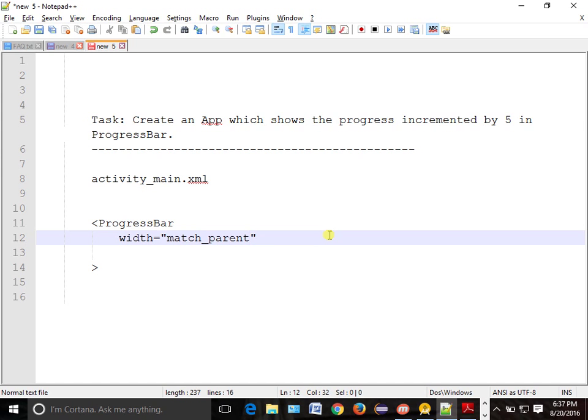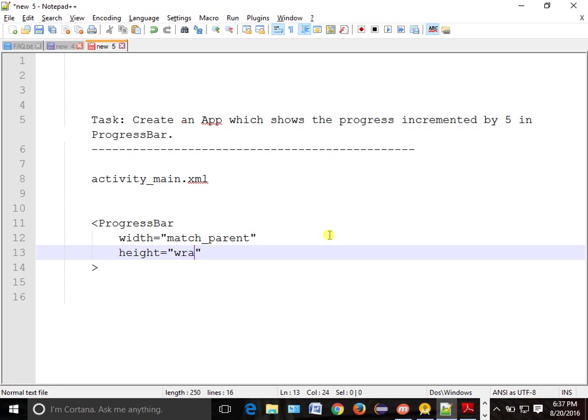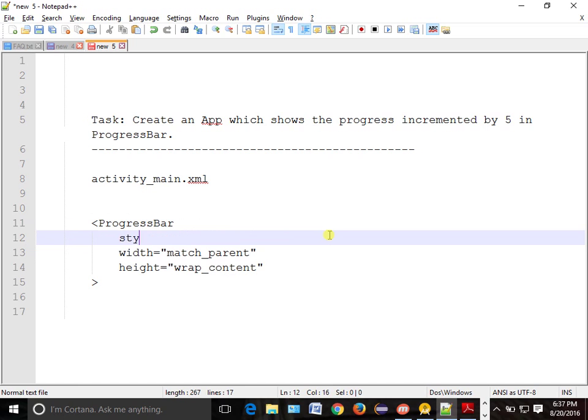We will make it match parent, and height is wrap content. And we have to have some style also, the way we have done. So we will do @android:style, and we will use some style. We don't know it, but if we press Ctrl+Space, automatically it will give us some style. We will need this progress bar style.